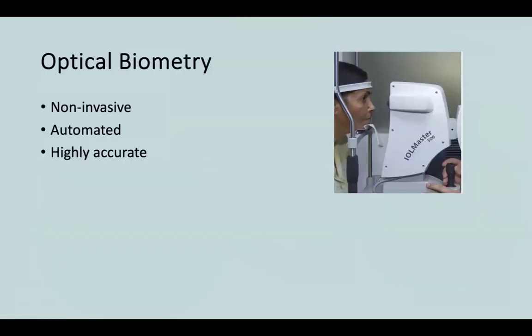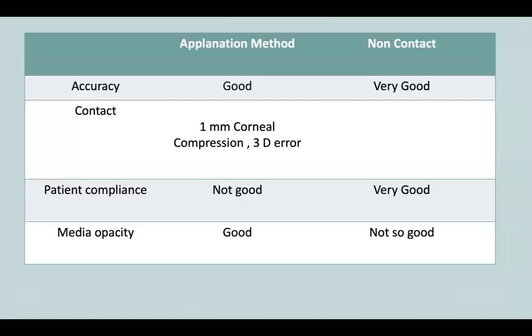So optical biometry is non-invasive and automated. You can see that patient compliance is much better, the patient is much more comfortable with it. I'm not going to mention any studies because all the studies show that this is definitely more accurate. So in our practice, if we can afford it, it's always good to acquire an optical biometry.